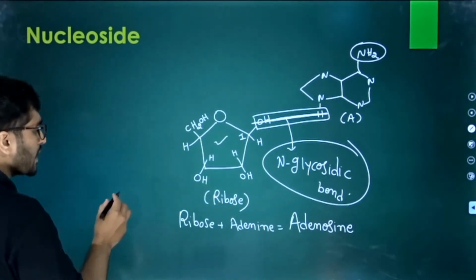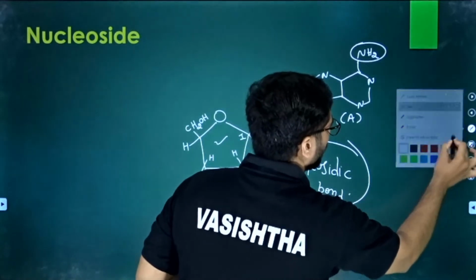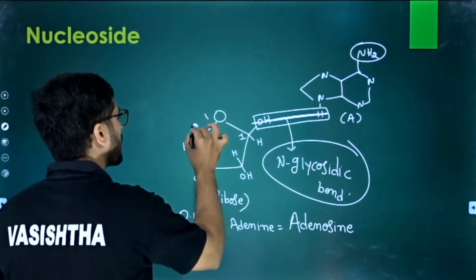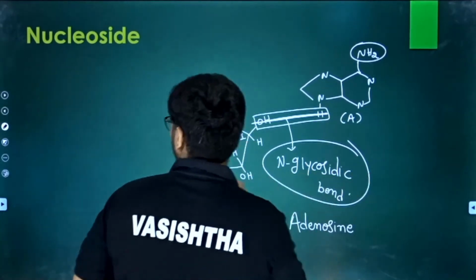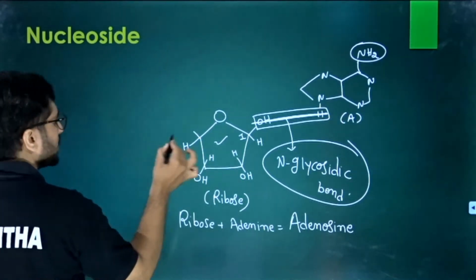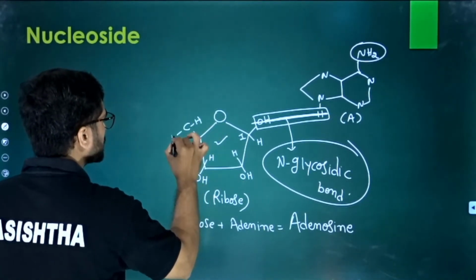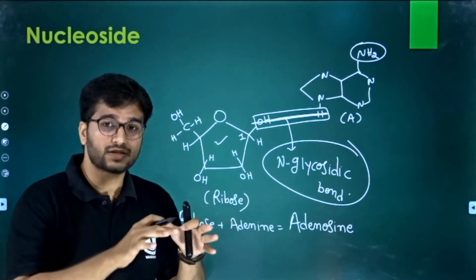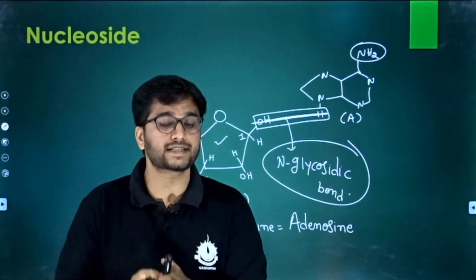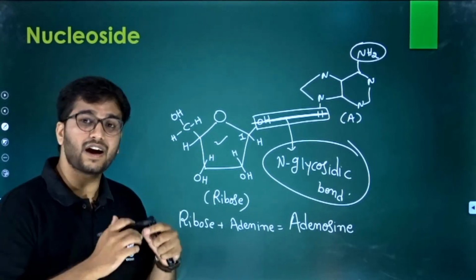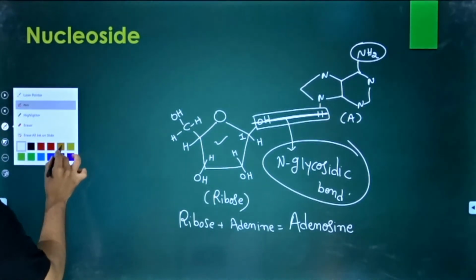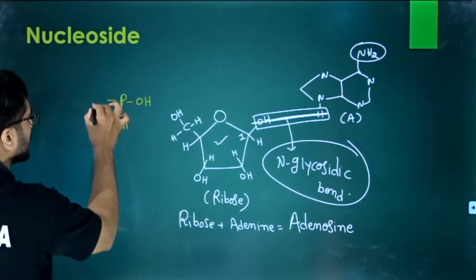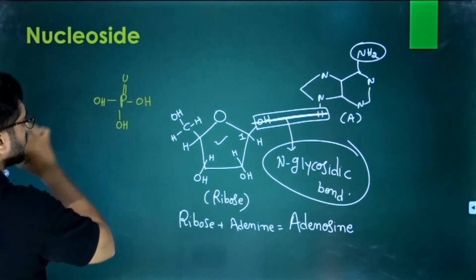So let us discuss. If we split this CH2OH, you can easily write it as carbon with 2 hydrogen, and here is OH. Okay, no problem in that because it is CH2OH itself. So we just split it. Now what do we have? We have the phosphate. What is phosphate? It is PO4 minus or H3PO4 as the phosphoric acid.